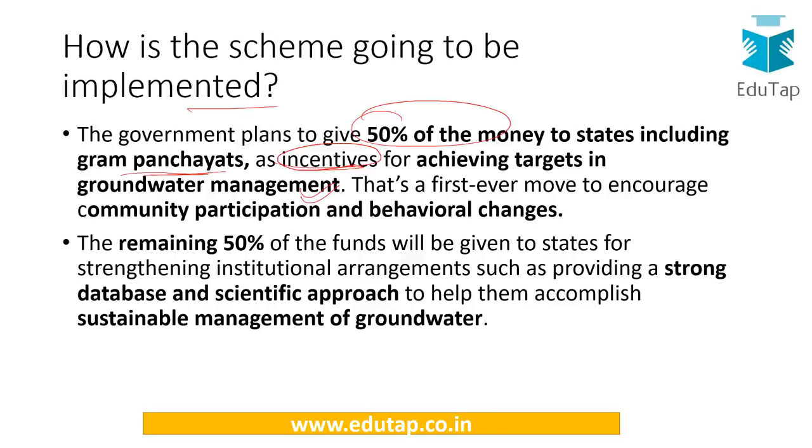And secondly, the remaining 50% of the funds will be given for the institutional arrangements. So you see the push from the government for the states to arrange the institutional matters, and then the panchayats to work on it. This is basically important for us, that is why I've mentioned it here. Now that would be all about the scheme. When it is launched, we are going to see about it in more detail.